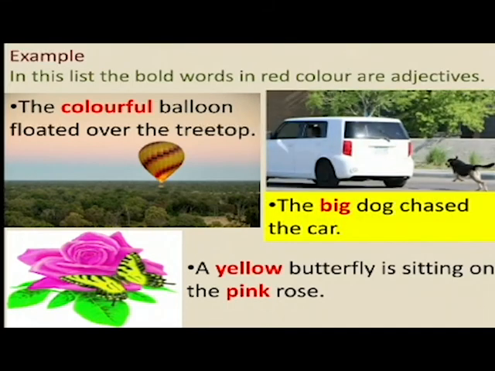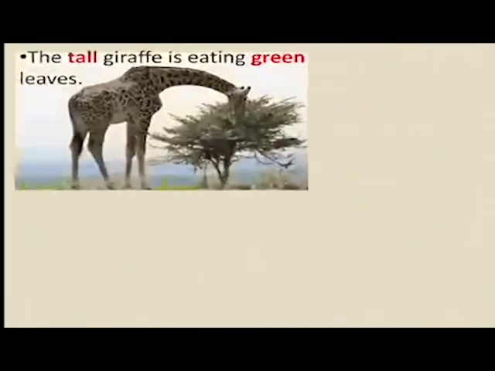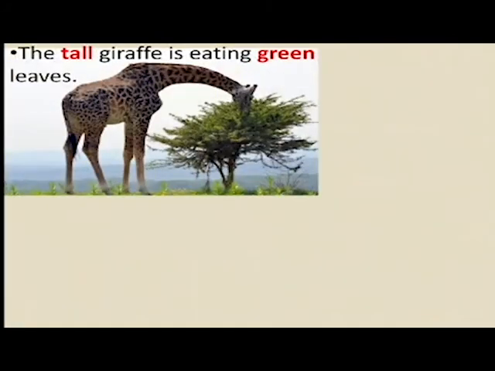The big dog chased the car. How is the dog? The dog is big. So the word big is giving more information about the dog, about the size of the dog. The tall giraffe is eating green leaves. Here the size or the height of the giraffe is mentioned, that it is tall, and the color of the leaves is green.